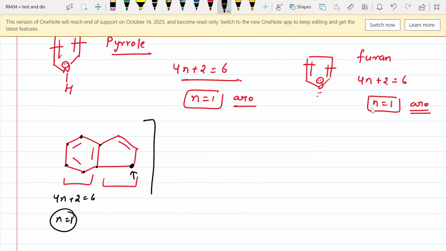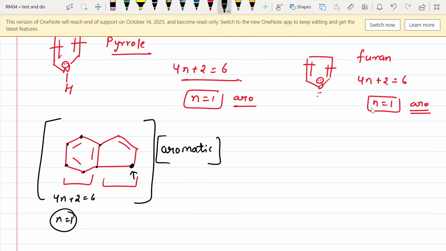But if any compound contains one aromatic ring and the other one is non-aromatic, we will say that the overall compound is aromatic. Because if one of the rings is aromatic, then we call it an aromatic compound.